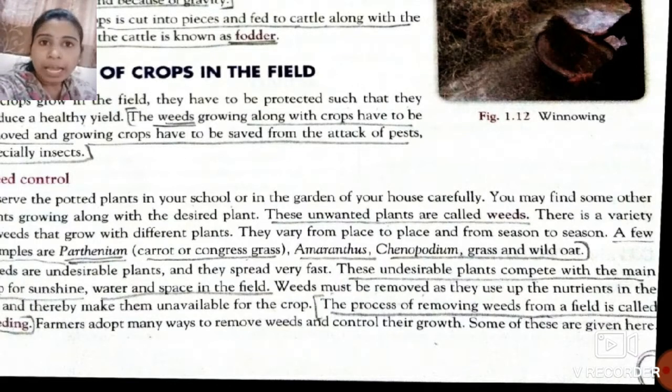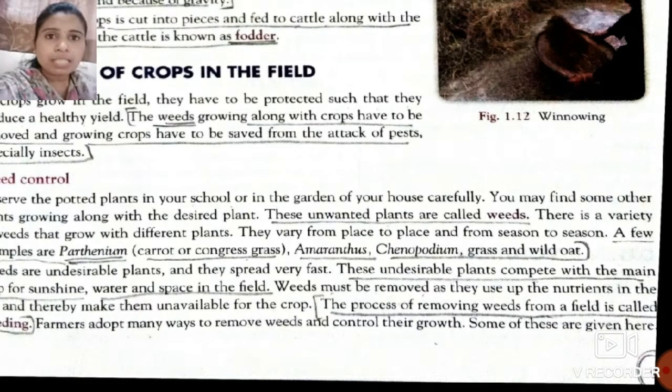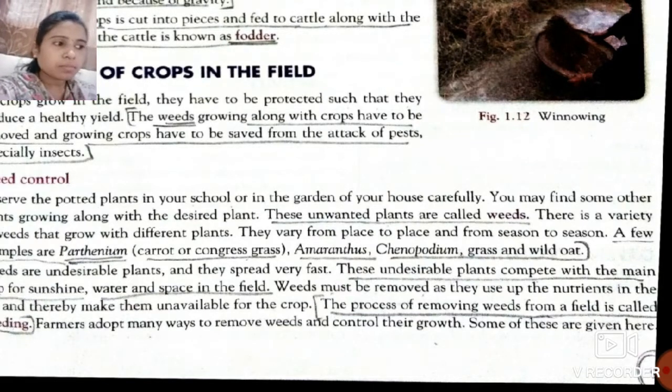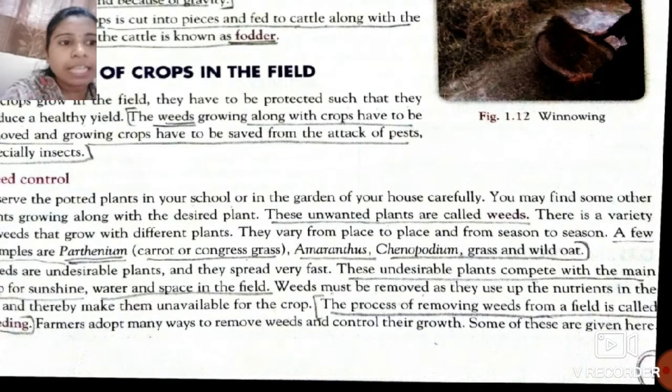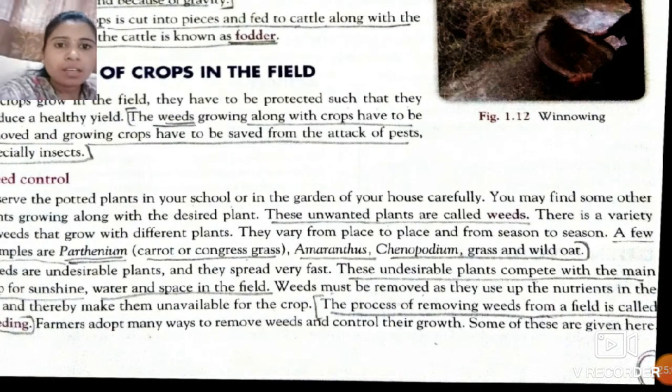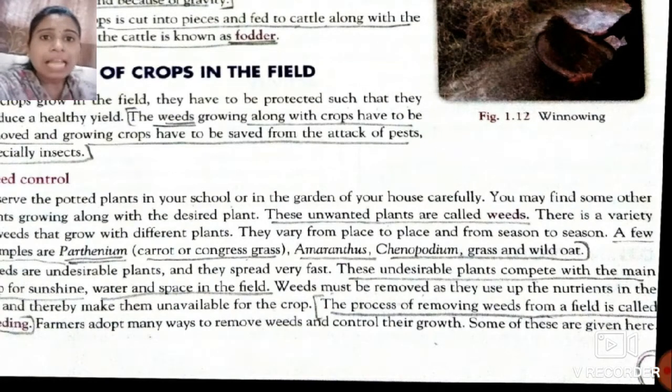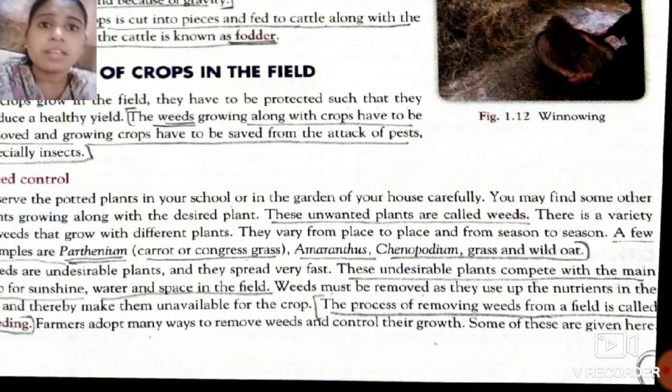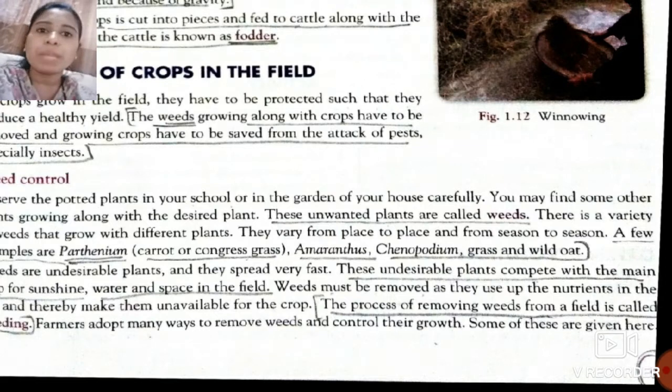So students, what happens whenever these weeds grow with our main crop in the field? What will happen, students? Think scientifically. So students, these weeds can compete with our main crop. Means they can take part in the competition with our main crop.